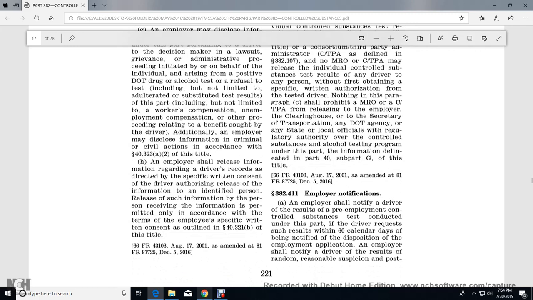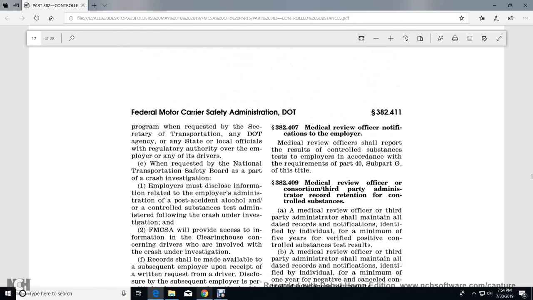4323(a)(2). The employer shall release information regarding the driver's records only as directed by the specific written consent of the driver authorizing release of the information to an identified person. Release of information by a person receiving the information is permitted only in accordance with the terms of the employee's specific written consent, as outlined in Statute 4321(b) of this title.